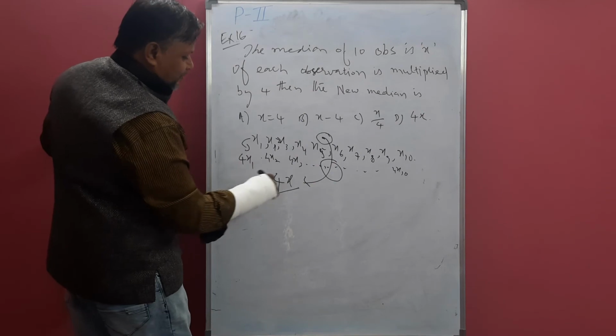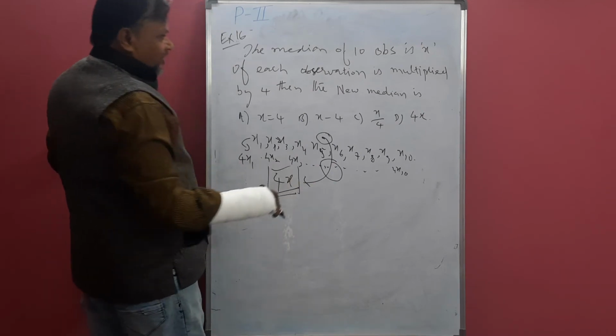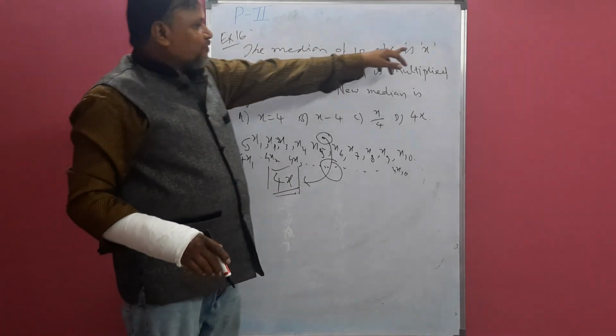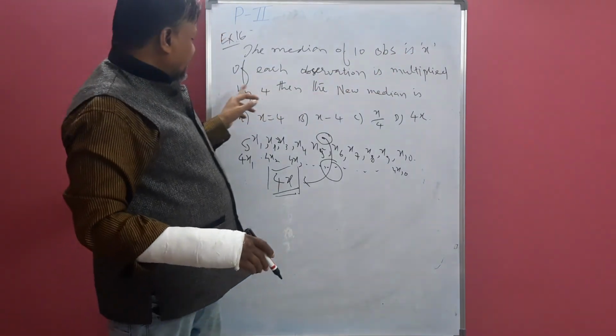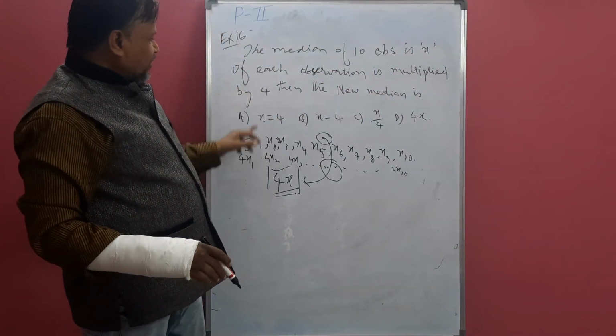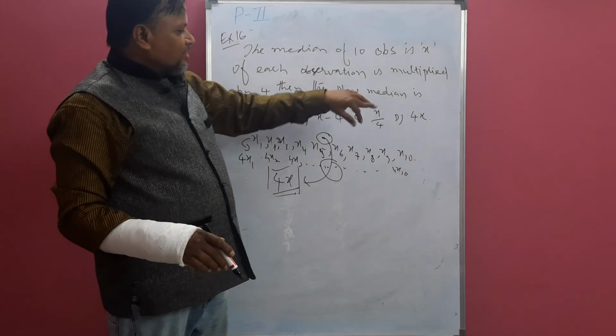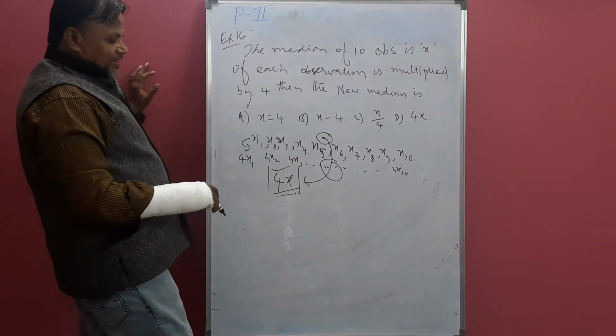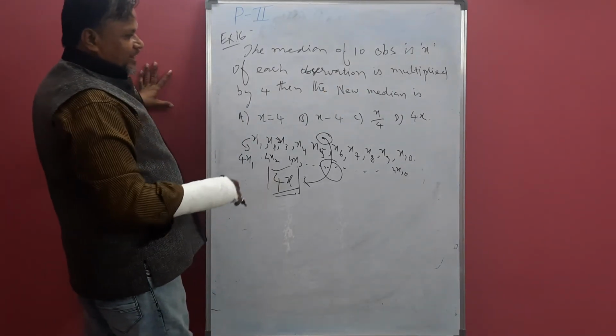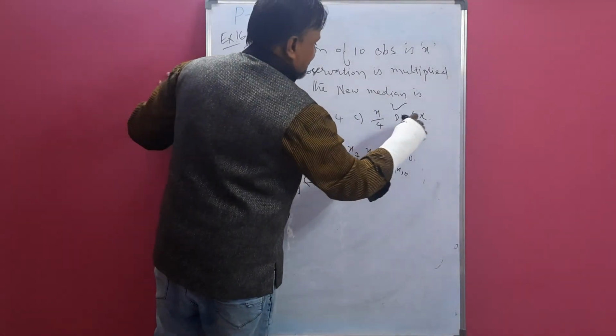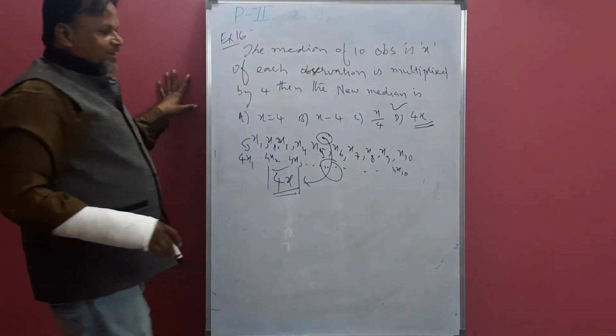So 4 times that number. We are multiplying each and every observation with 4, so our median is also 4 times the given median. Where is that? D. So our solution is D.